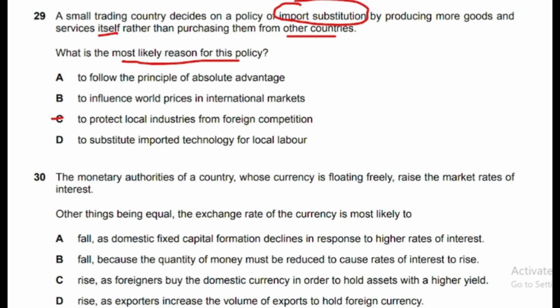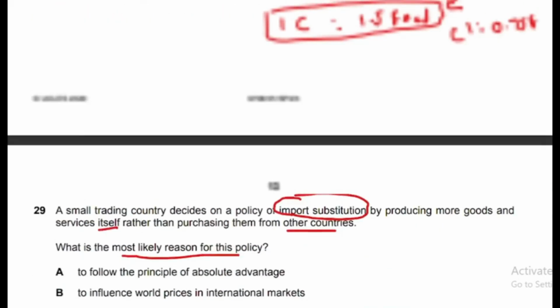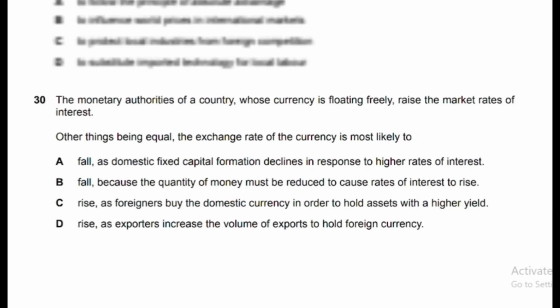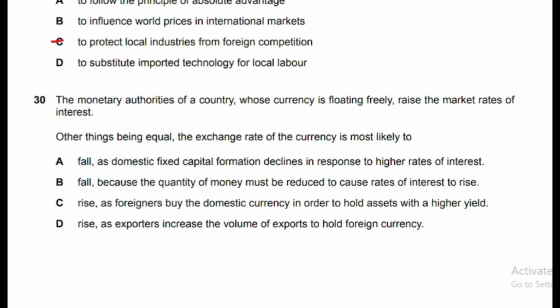Okay, so when you keep producing import substitutes within the country, it means you are trying to protect your local industry from international competition. It means people cannot import from other countries now, they will purchase from their own country, and as a result local industry is protected. Question number 30: the monetary authorities of a country whose currency is floating freely raise the market rates of interest.